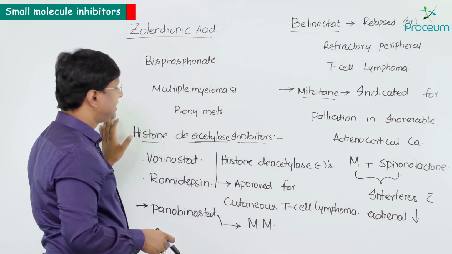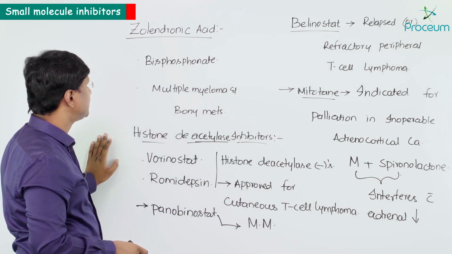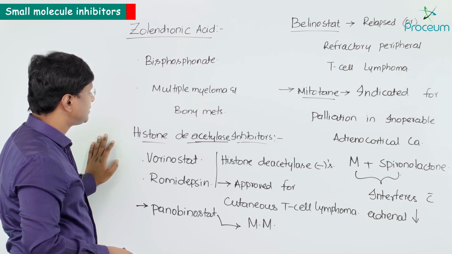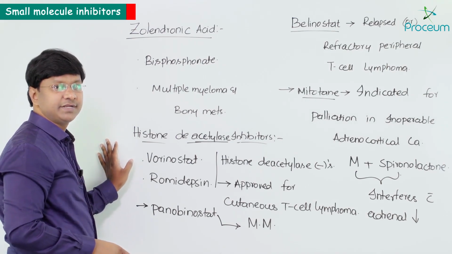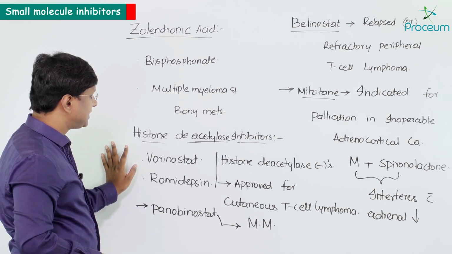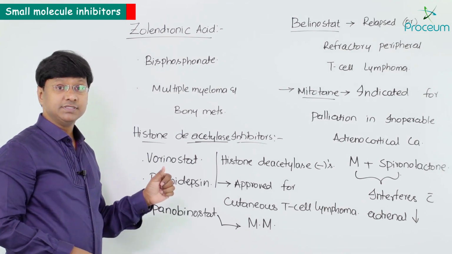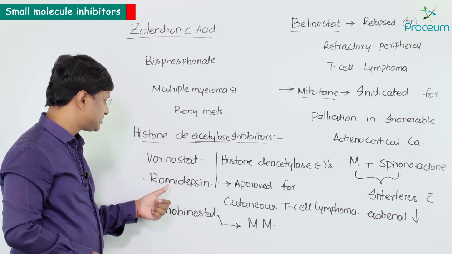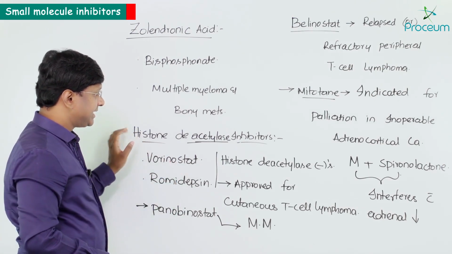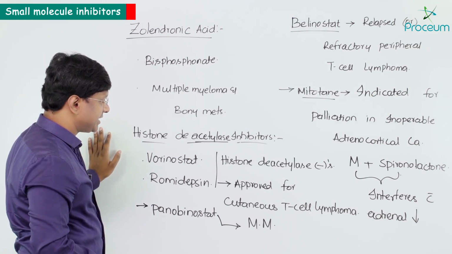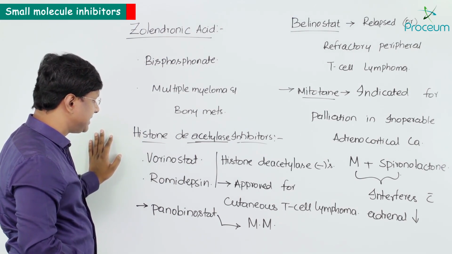So remember, we have the drug zoledronic acid. It is a bisphosphonate used in the treatment of multiple myeloma as well as bony metastasis. And we have the other group of drugs called histone deacetylase inhibitors. The drugs in this group are vorinostat as well as romidepsin, approved for cutaneous T-cell lymphoma.